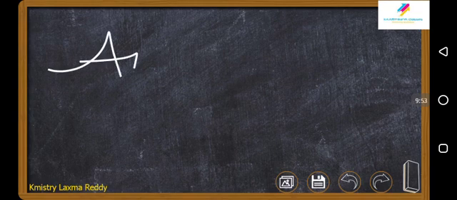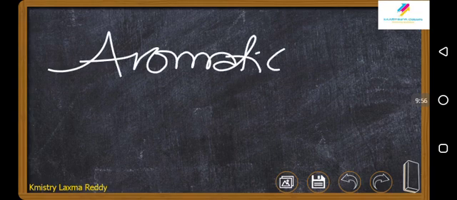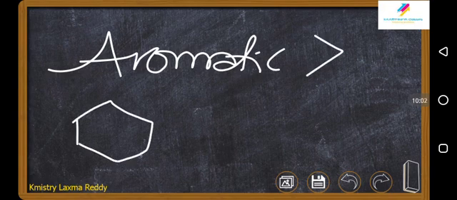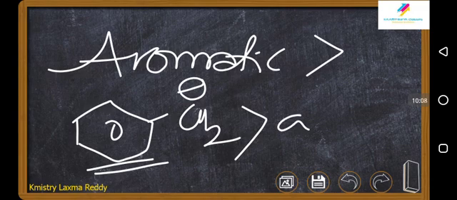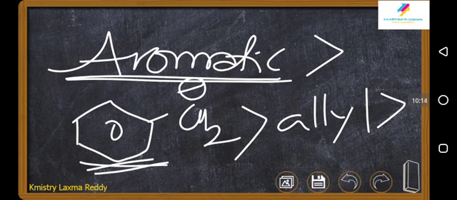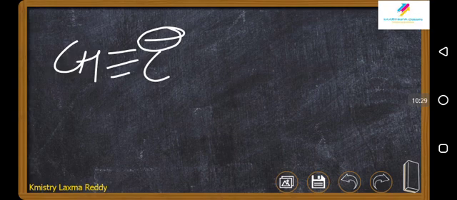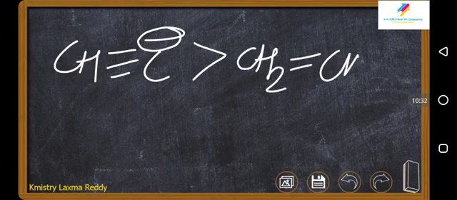So finally, what we can say about the stability order: aromatic carbanions are most stable. After this, phenyl benzyl type of carbanions are stable, CH2 minus. More the number of these groups, more will be the stability. After this allyl, aromatic cyclopentadienyl type, more the number of benzene groups like phenyl groups attached. Here I am mentioning only benzyl. Two benzyl groups, three benzyl groups are much better. Then allyl. After allyl, CH triple bond C minus. After this CH2 double bond CH minus.